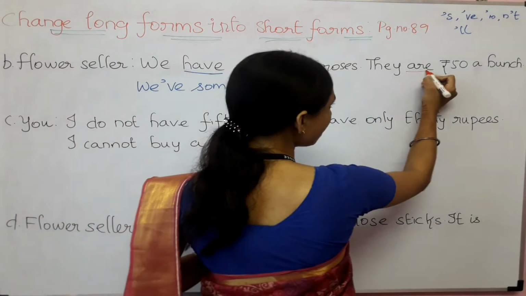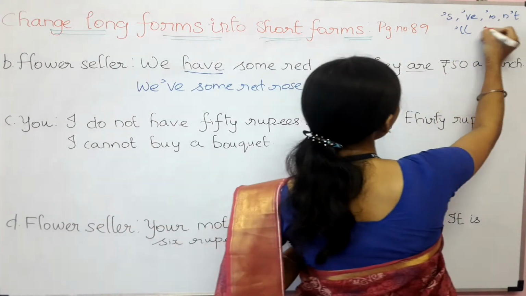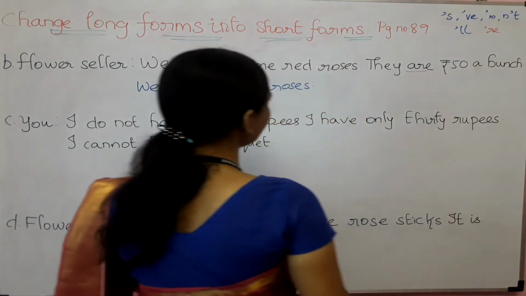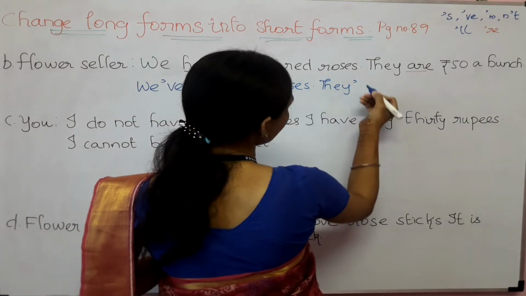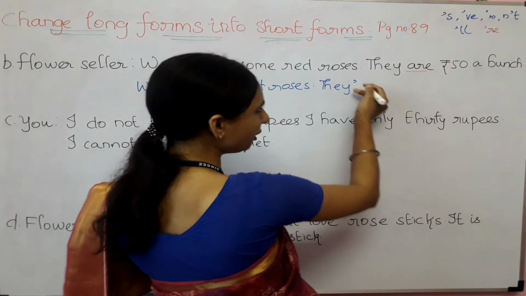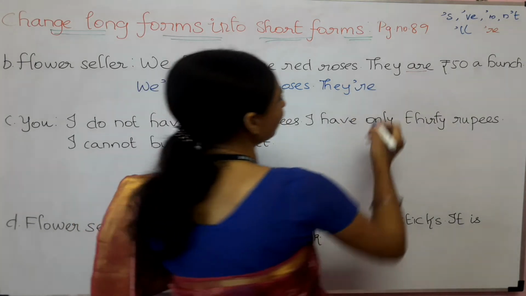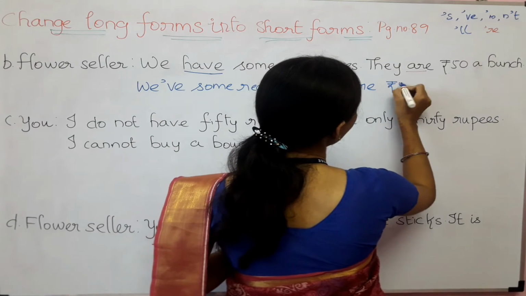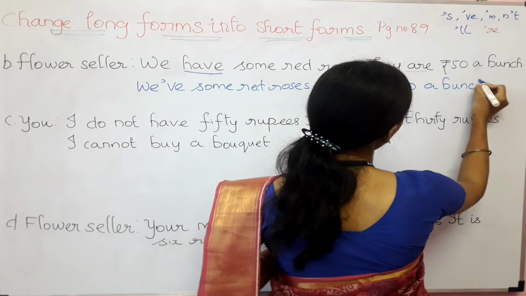Here we can see the are, and are can be changed into what, children? Apostrophe re. So this sentence will become they're. In place of the a I need to put an apostrophe, then re. All other words will come as it is: rupees 50 a bunch.